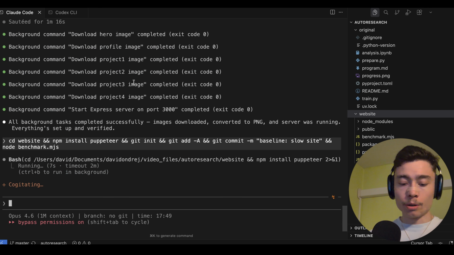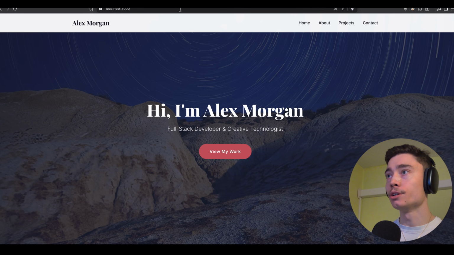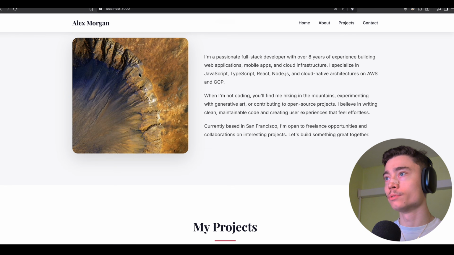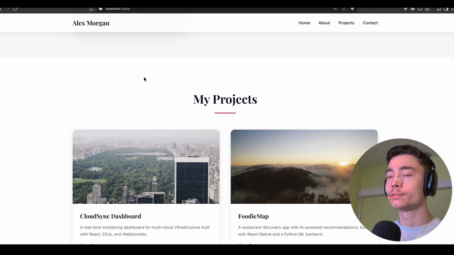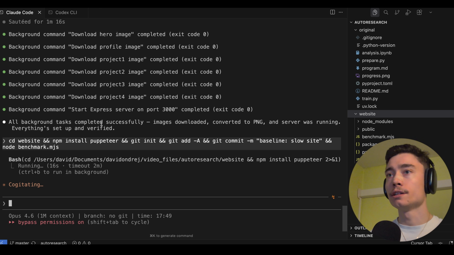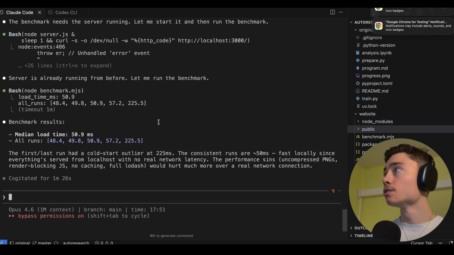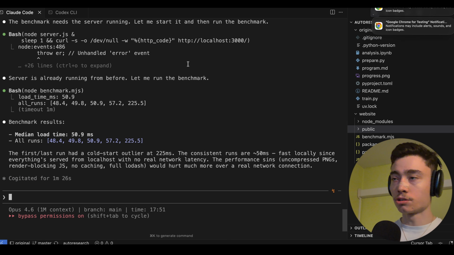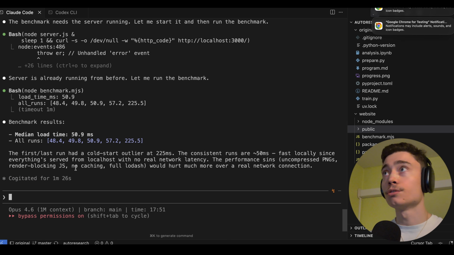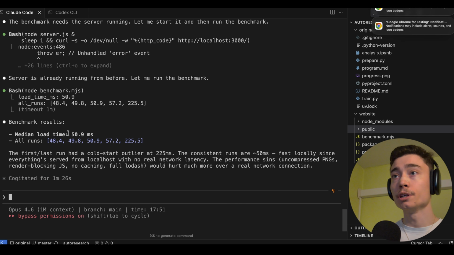We're gonna benchmark our website of our expert Alex Morgan portfolio designer to see how fast or slow this is, and then we're gonna run AutoResearch to optimize the living out of it. Okay, we have the results. So Puppeteer ran and it closed the Chrome faster than I could see it, or it ran it in the background. But basically we have the median load time 50 ms, which is not that bad. So we'll see whether AutoResearch can optimize this.